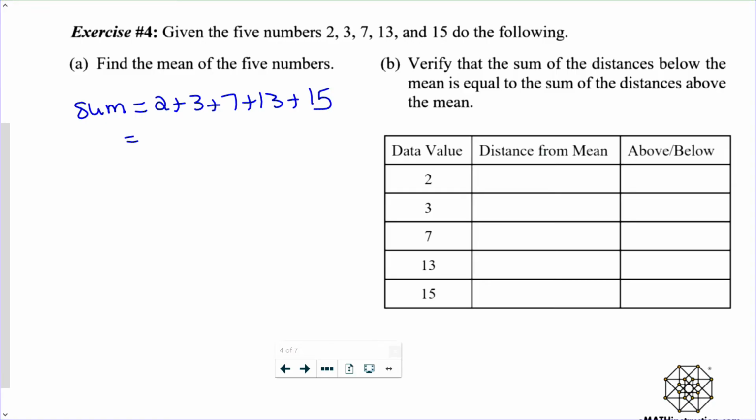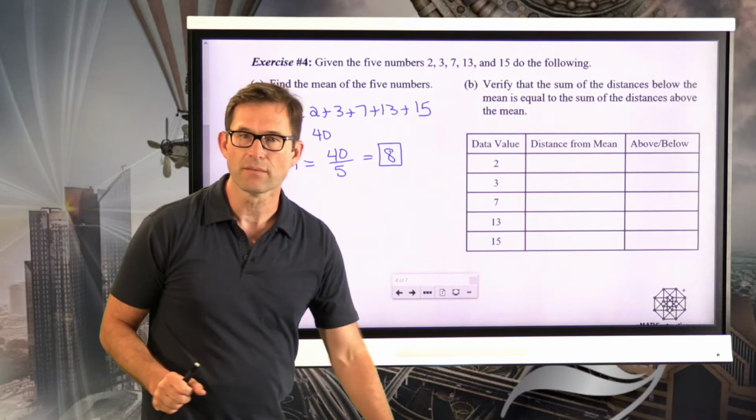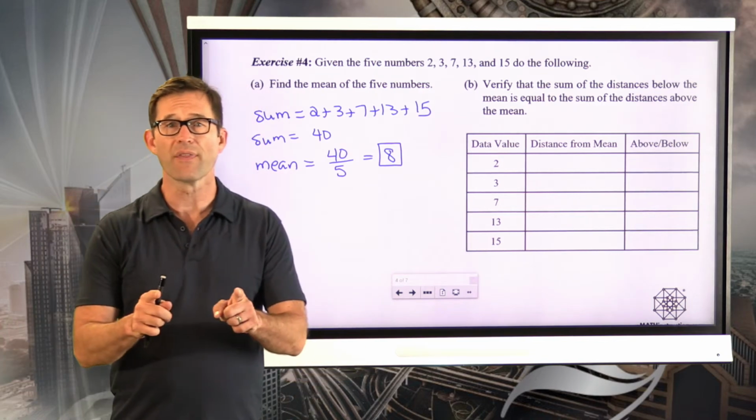13 and 15 is 28, plus 7 is 35, plus 3 is 38, plus 2 is 40. So the sum of all my data is 40. And my mean, therefore, is going to be 40 divided by 5, which is equal to 8, right? So my mean is equal to 8. Awesome. Hopefully you got that as well.